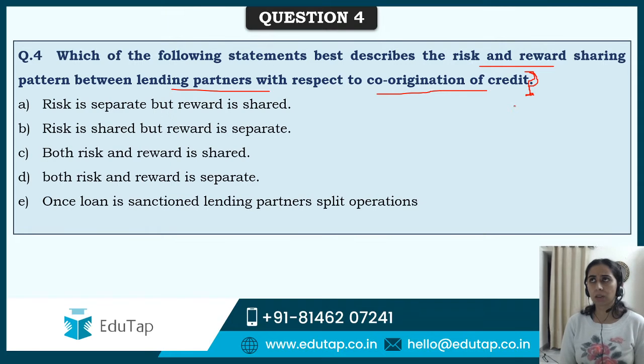Guys, just use your common sense. If you are reading co-origination scheme for the very first time, then also just read the question. I am sure you will be able to answer it right. B and C, risk is shared, reward is separate, risk and reward shared. C and B, ऐसे two options आ रहे हैं.